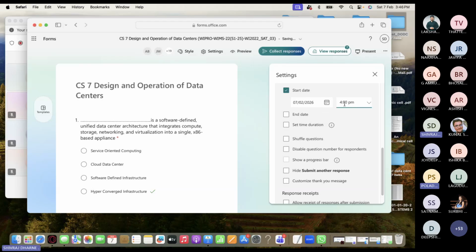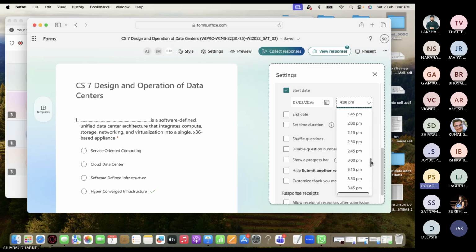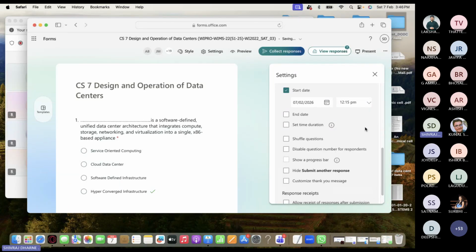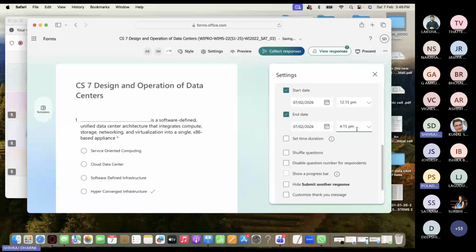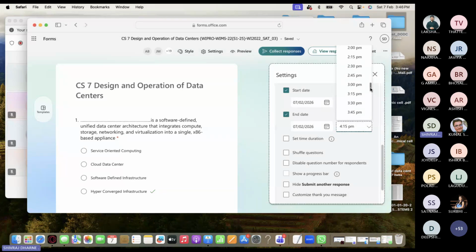What is the time now in India? 12:15. Okay. And end date, same. Not 15, it's 50. 12:50. Okay. 12:15, right now.